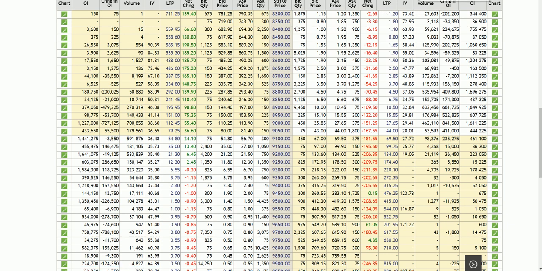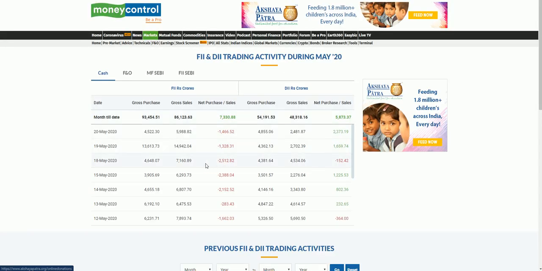And we'll move on to the next setup, our FII trading data. Here, once again, FIIs are selling in cash. That means they are not investing anything, they are pulling out money every day. So cash wise they are not putting anything, they are only trading speculatively in options and futures. They were long on options yesterday, and today they went long, and that is the reason the market saw short covering today. So tomorrow also it will continue. That is what is visible here. But overall in cash data, they keep selling